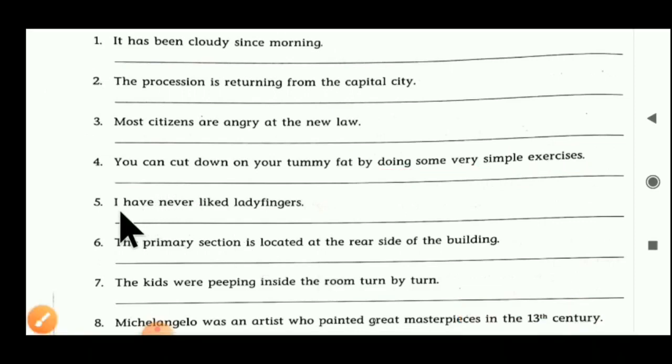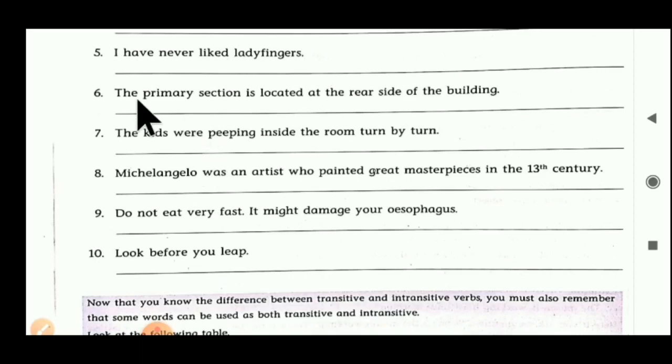Now the fifth one. I have never liked lady fingers. So here 'liked' is the main verb. Ask the question to 'liked': what have I liked? So we get a definite answer here: lady's finger. So 'liked' is a transitive verb here. Can you understand, students? Now the sixth sentence, students. The primary section is located at the rear side of the building. So here we have to find the main verb.